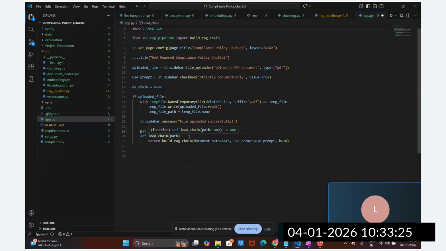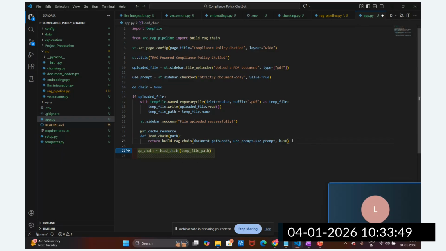So whenever we load this file and this pipeline again and again, instead of reloading the pipeline when you pass this path, the best solution is to cache this in memory. We are going to load this chain from the cache memory, so it will not take much time to load and initialize the vector store. That is the benefit of caching the resource with the help of load chain.